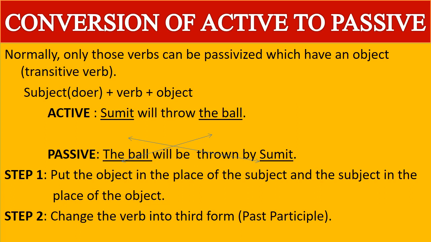And the ball was the object in active voice and it comes in front in passive. Step 2. Change the verb into third form. Now here verb is throw. What is the third form of throw? Thrown. So we have to use past participle.